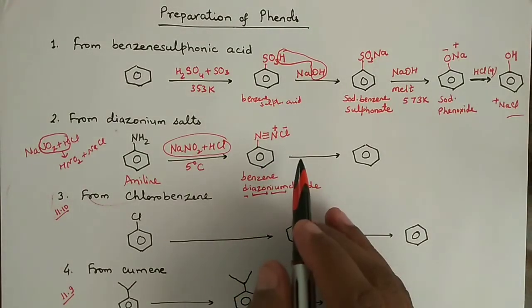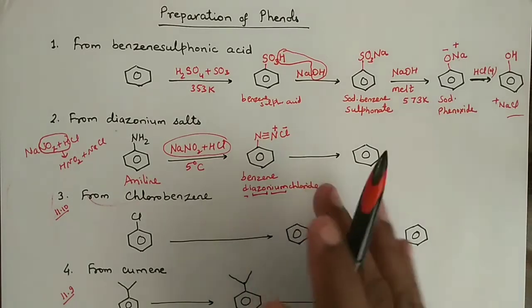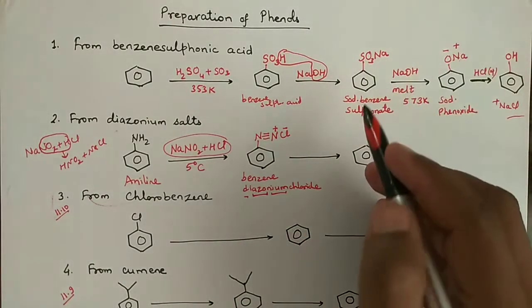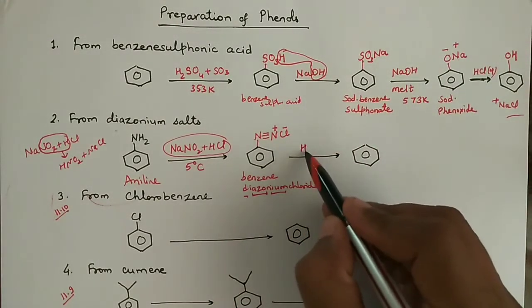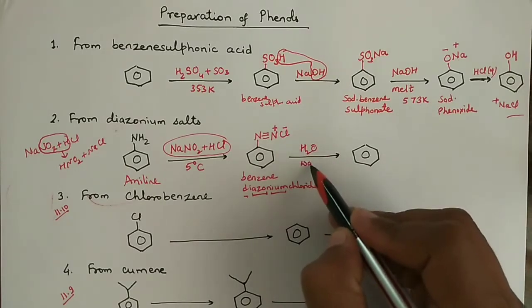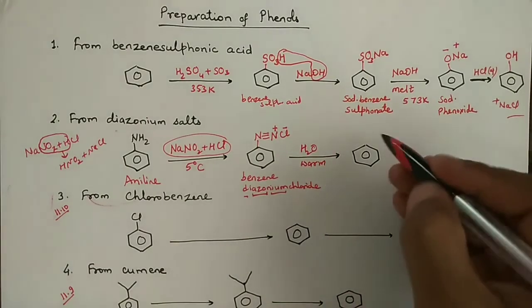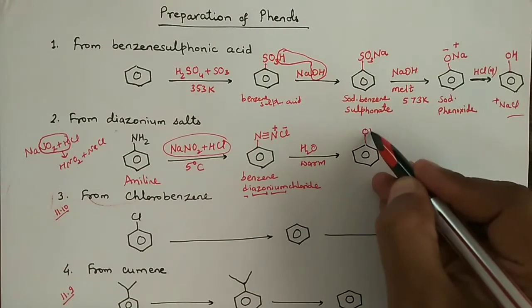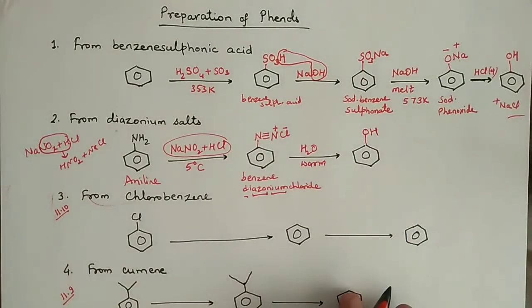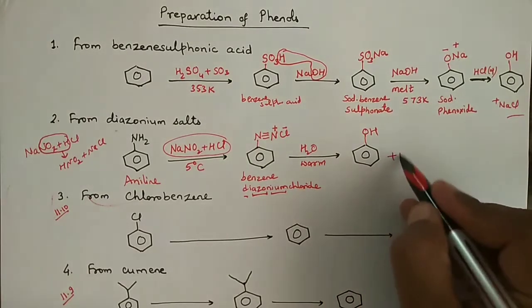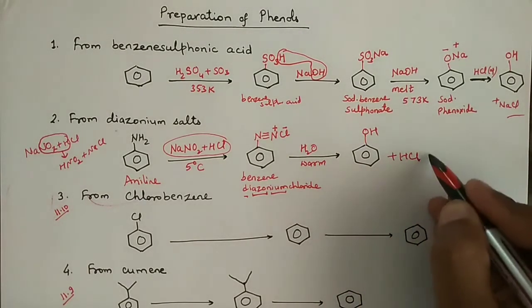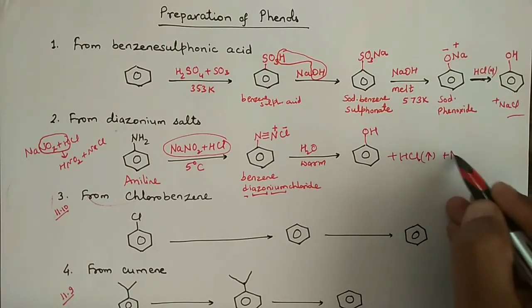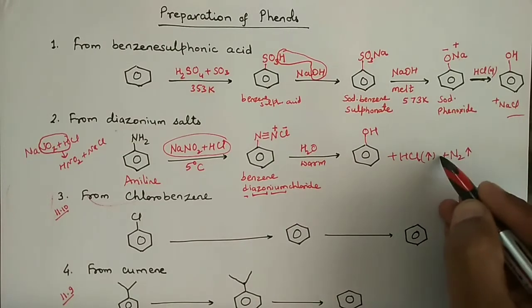And this benzene diazonium chloride, when it is treated with just warm water, right, then we get phenol, right? Along with phenol you will get HCl, which is a gas, plus nitrogen, again a gas.